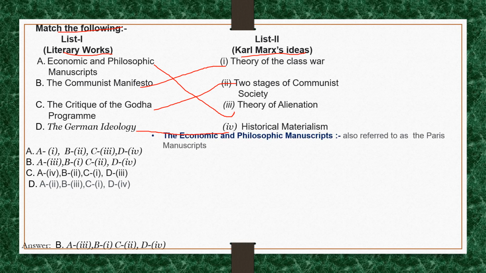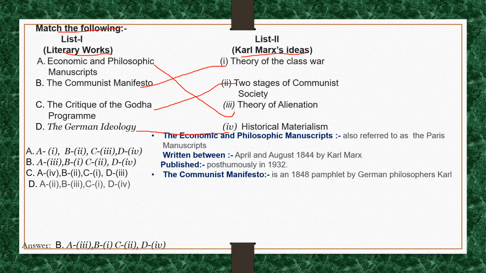Let us discuss some important facts about these literary works of Karl Marx. The Economic and Philosophic Manuscripts is also referred to as the Paris Manuscripts or Manuscripts of 1844. Written between April and August 1844 by Karl Marx. Published posthumously in 1932. The Communist Manifesto is originally known as the Manifesto of the Communist Party. It is an 1848 pamphlet by German philosophers Karl Marx and Friedrich Engels.